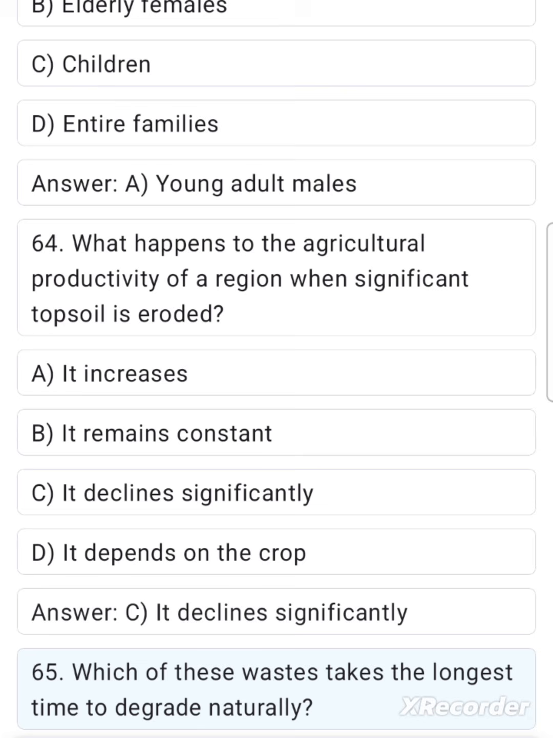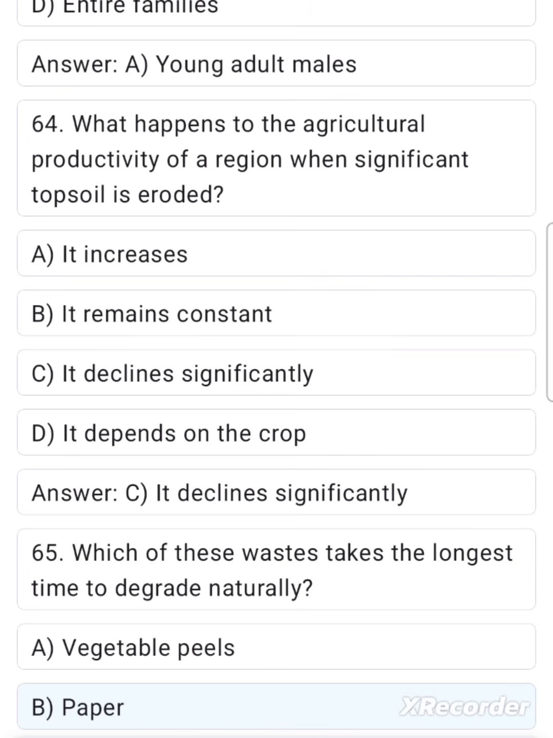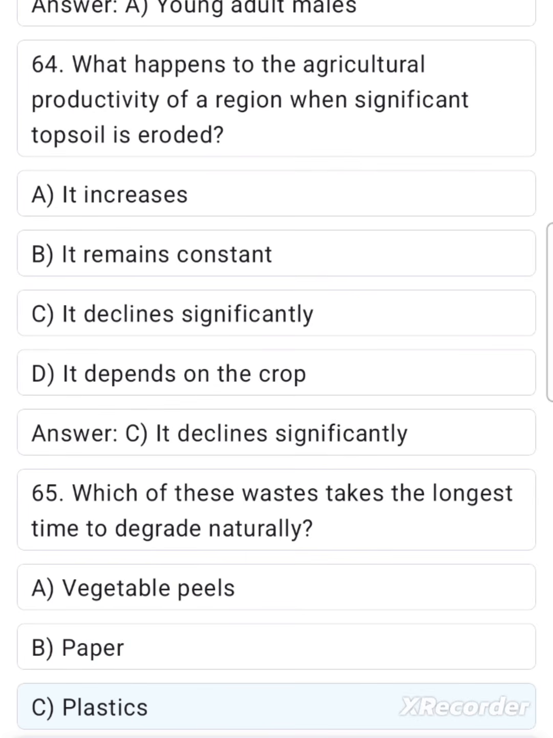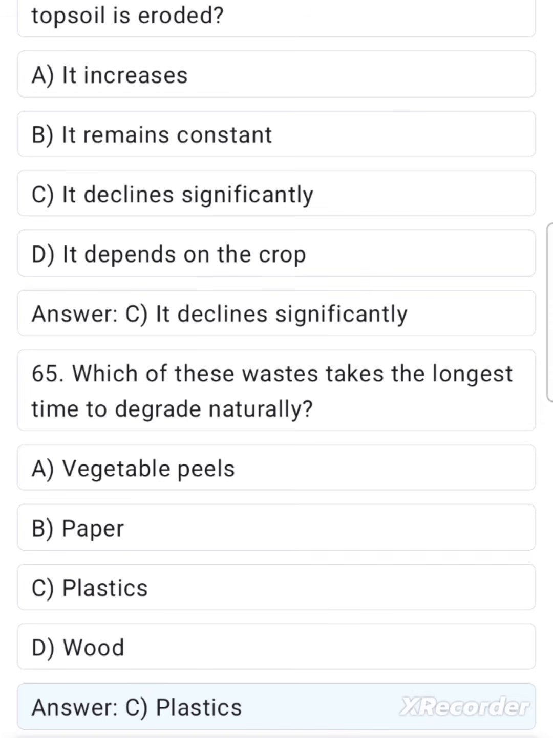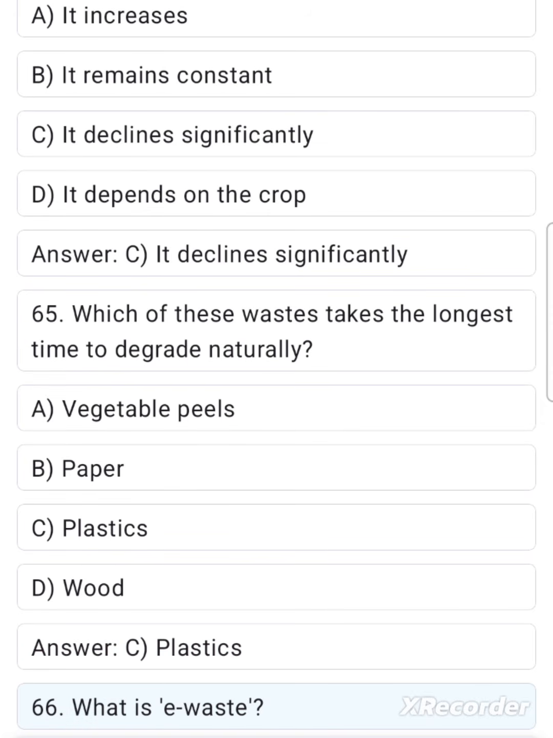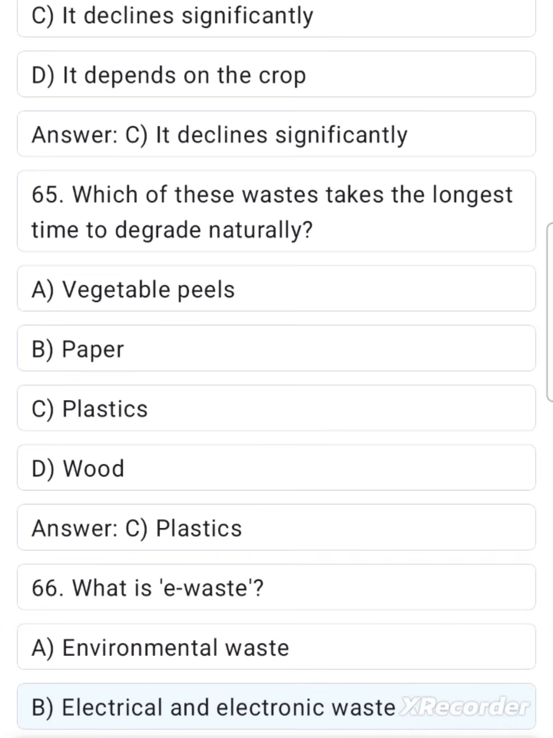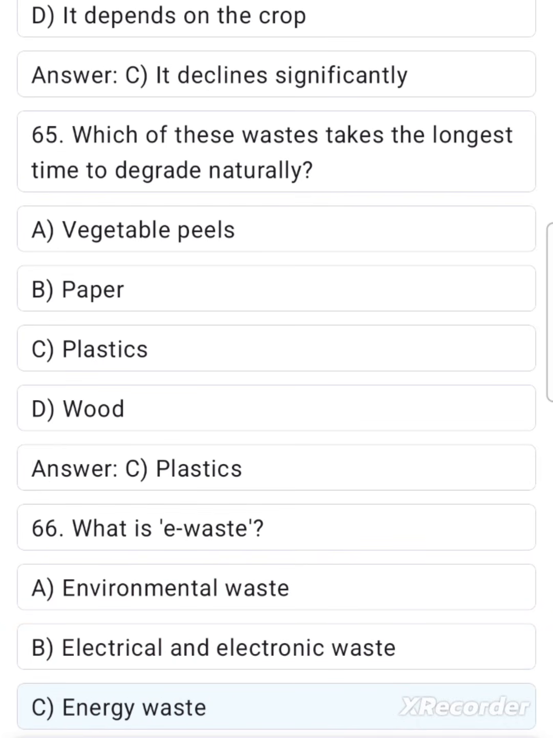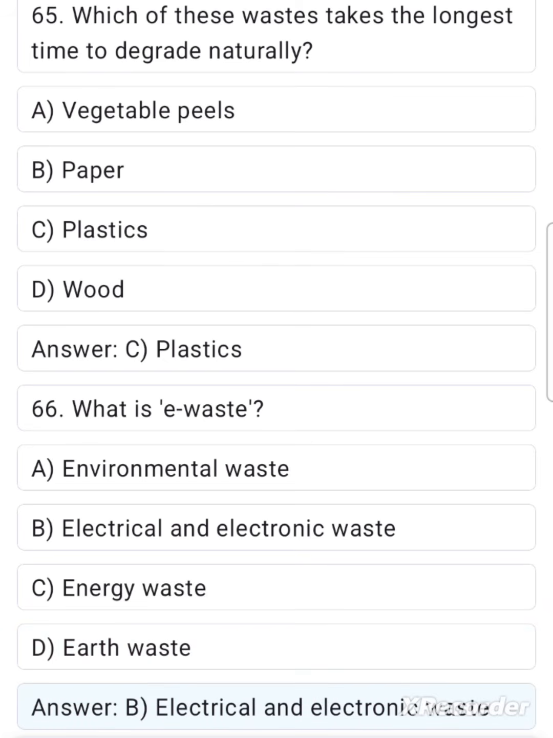65. Which of these wastes takes the longest time to degrade naturally? A. Vegetable peels. B. Paper. C. Plastics. D. Wood. Answer C. Plastics. 66. What is e-waste? A. Environmental waste. B. Electrical and electronic waste. C. Energy waste. D. Earth waste. Answer B. Electrical and electronic waste.